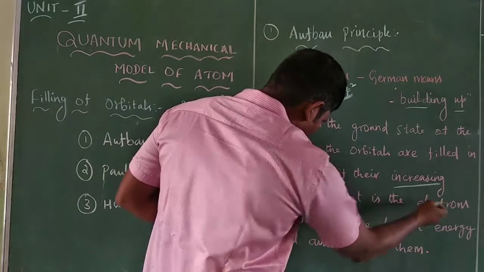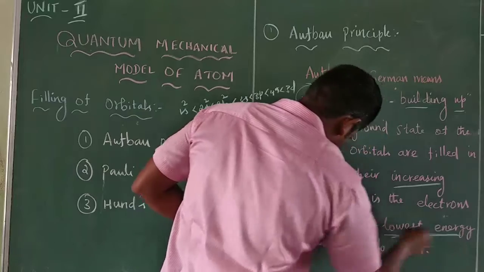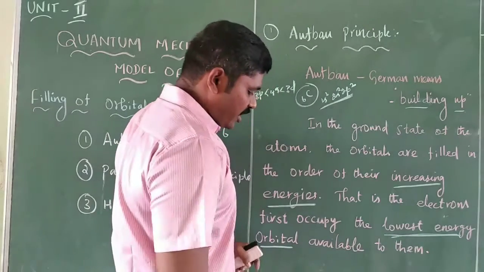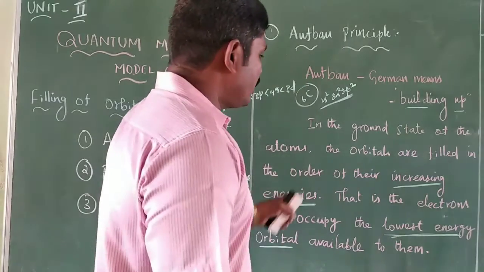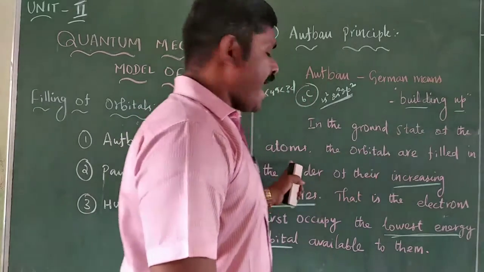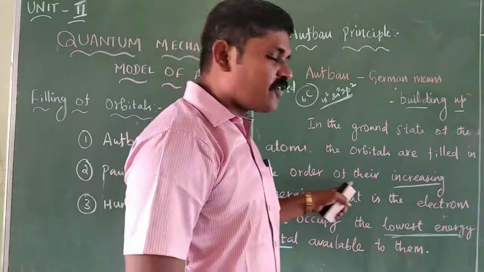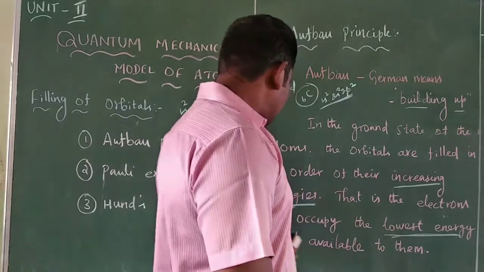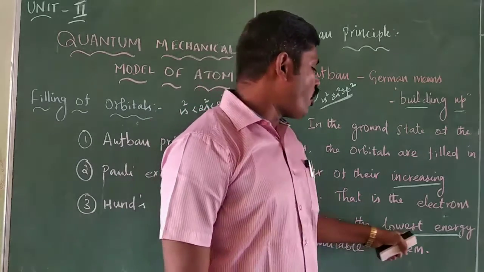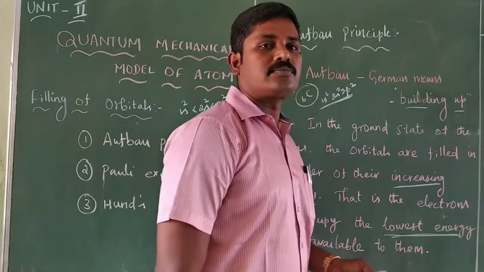That is, the electrons first occupy the lowest energy orbitals available to them.